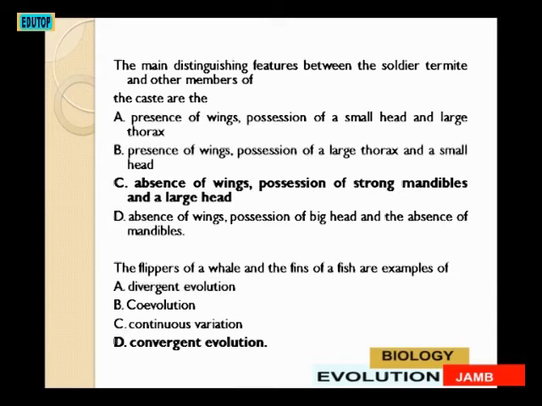D, absence of wings, possession of big head and the absence of mandibles. The answer is absence of wings and possession of strong mandibles and a large head. They don't have wings, but they have strong mandibles with which they can fight their enemies and defend their caste. So the answer is C.